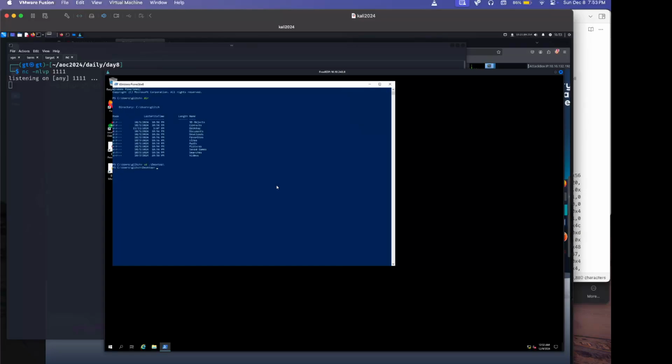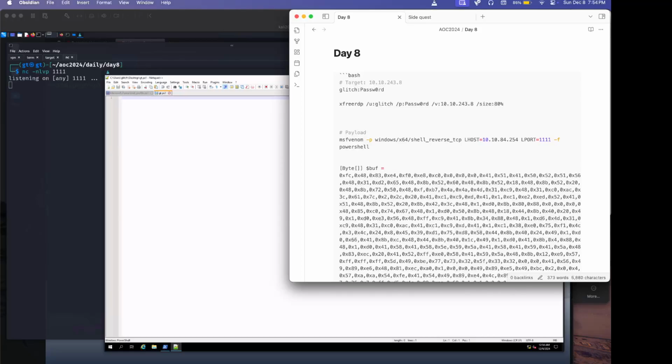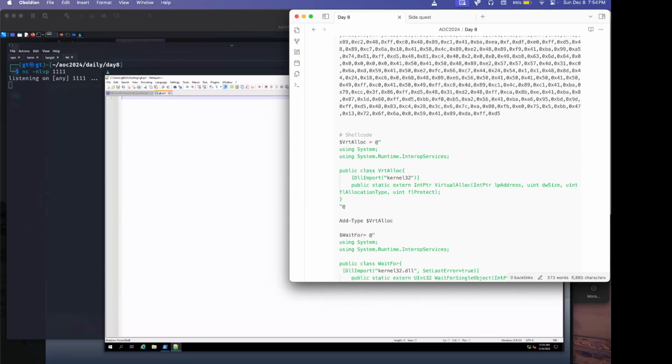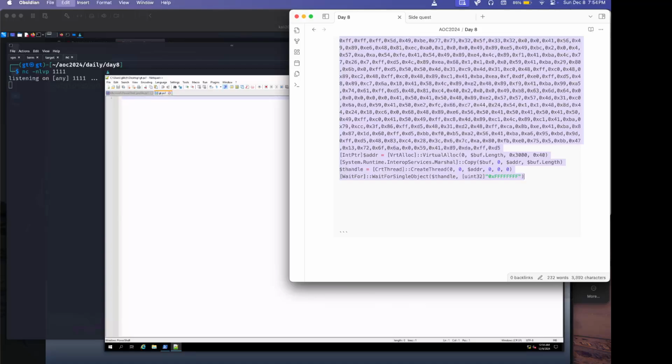I can't open vi. I have to use notepad.exe, and I'm going to call it gt.ps1. Okay, yes. So we're going to come up here and copy all of this.